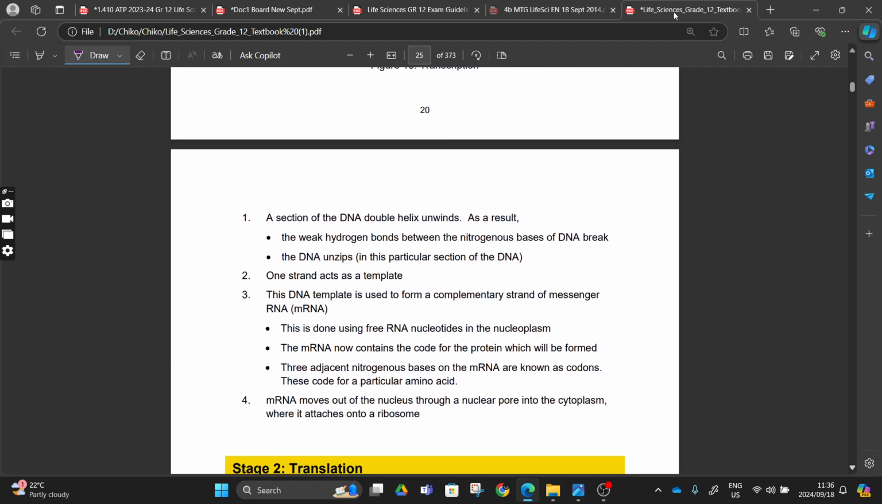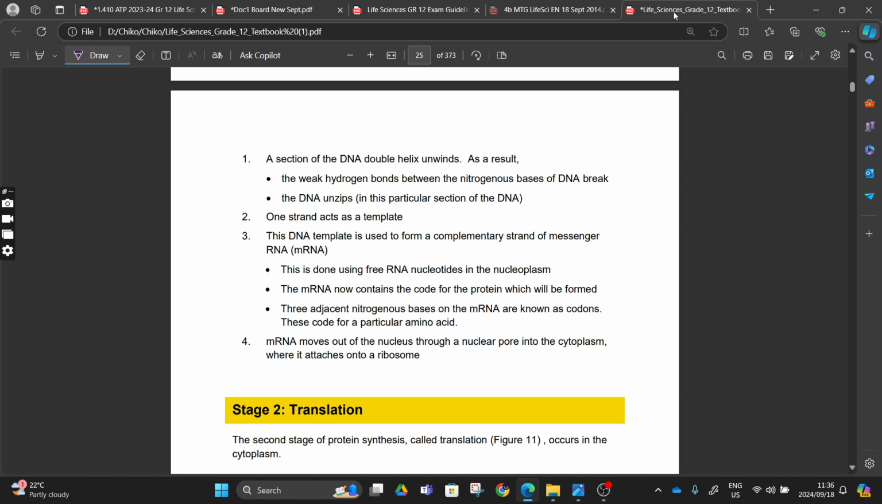As you can see here, they try to explain it: the section of the DNA double helix is going to unwind. After unwinding, it's going to unzip when we break the weak hydrogen bonds, and then one strand is used as a template, a complementary strand for a messenger RNA. This is done using free RNA nucleotides in the nucleoplasm.